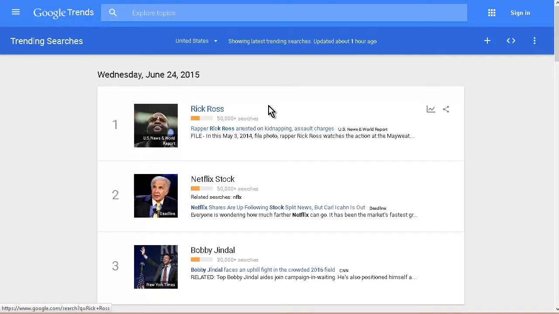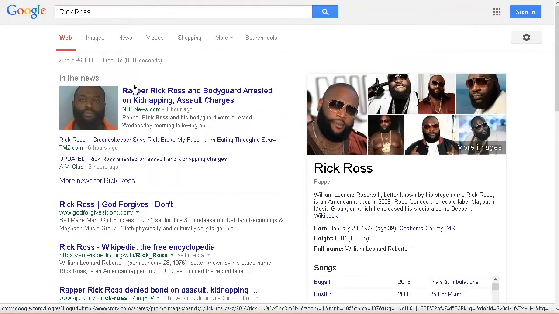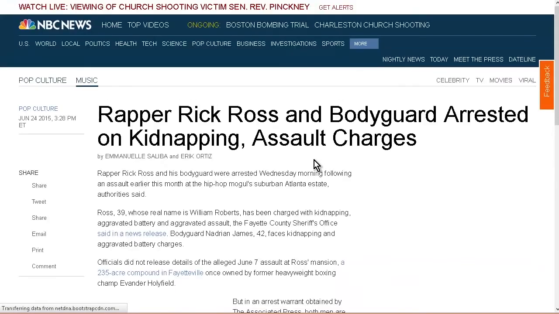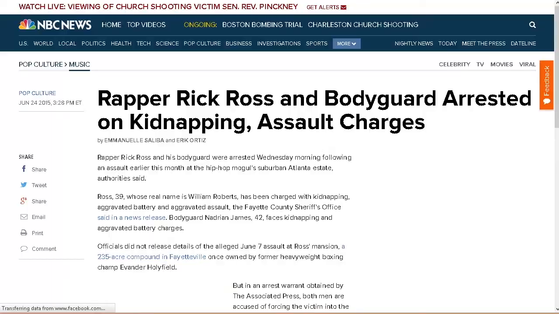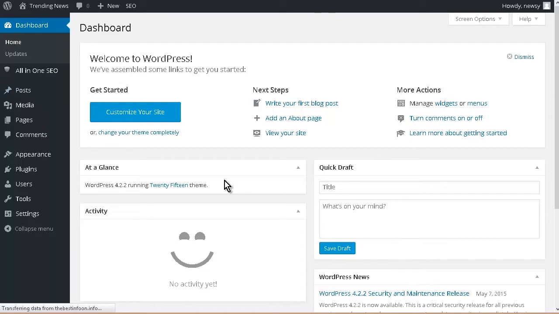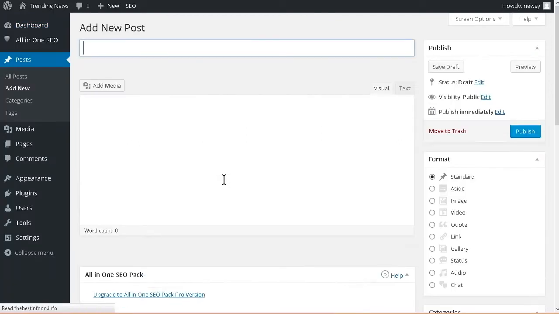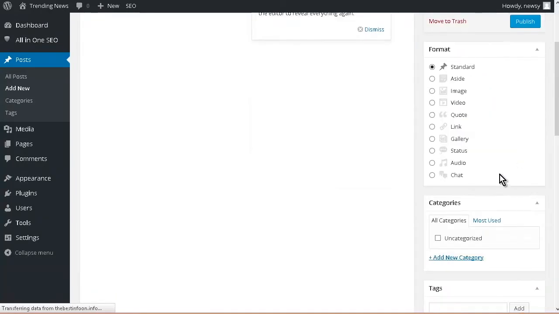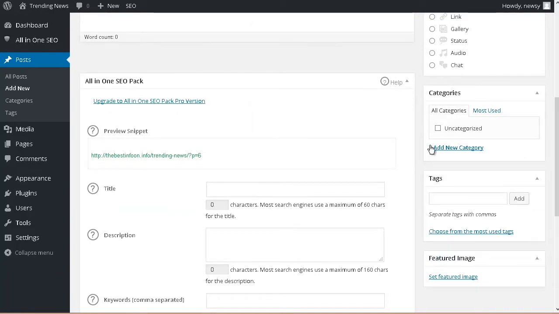So let's just do an example here. So let's have a look at the article. Now we're not going to be wanting to plagiarize this. We just want to read the article, get the gist of it, and then put it on our site. So let's go over here and let's go to posts and add new. Now we're going to want to use categories and tags, and we haven't set any up yet, but the great thing is that we can do that on the fly. If we roll down a little bit, we can add categories and tags right here. So we're going to be doing that.